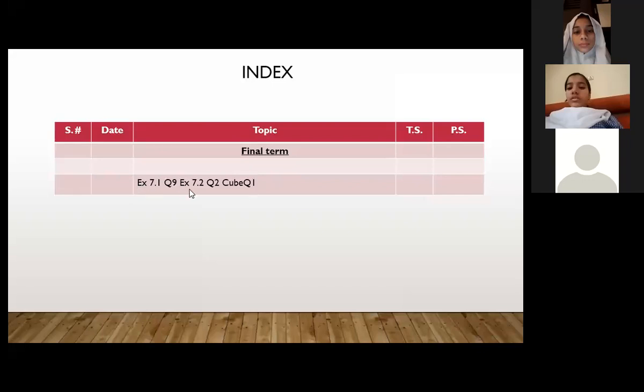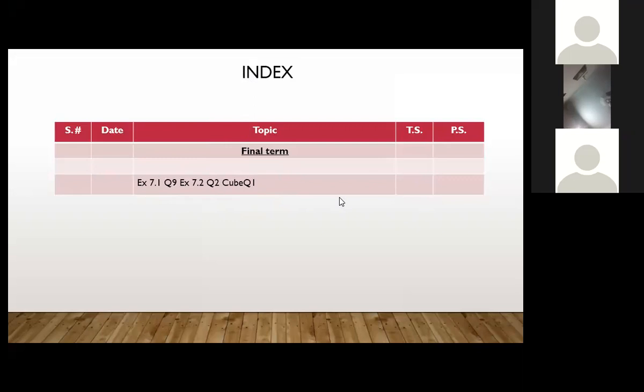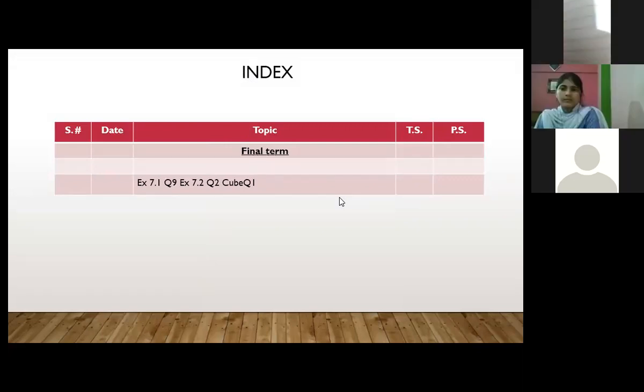So, students, kindly make the index: 7.1 question 9, 7.2 question 2 and cube question 1. Quickly make the index in your maths classwork copy.